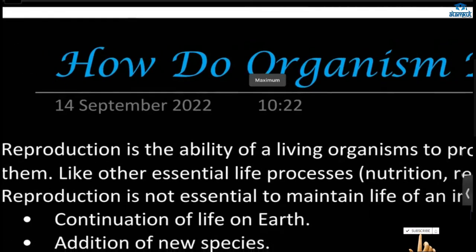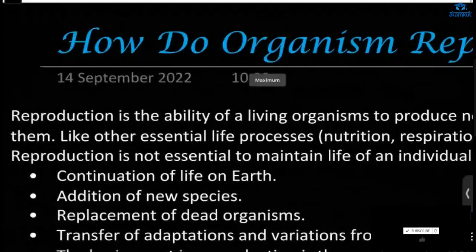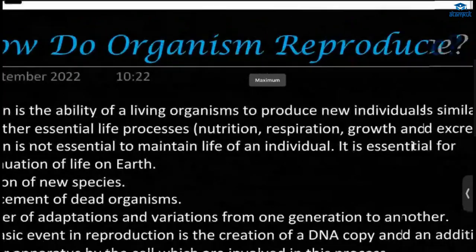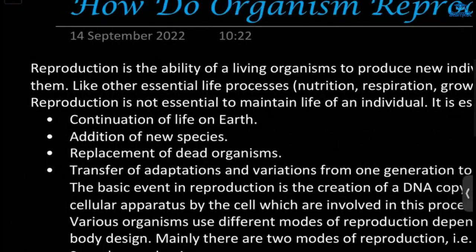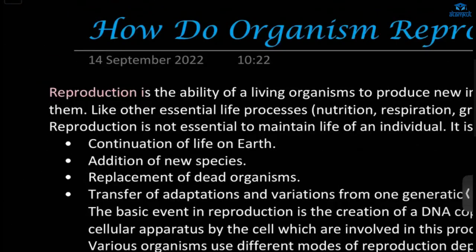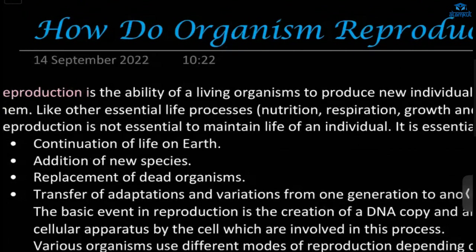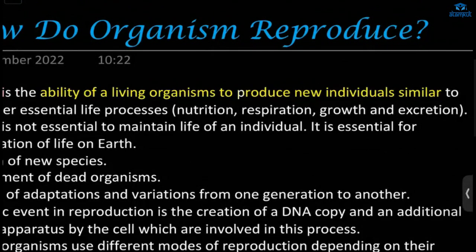Today we are going to talk about the chapter How do organisms reproduce from class 10th. So first thing is, what is reproduction? Reproduction is an ability of a living organism to produce new individuals similar to itself.